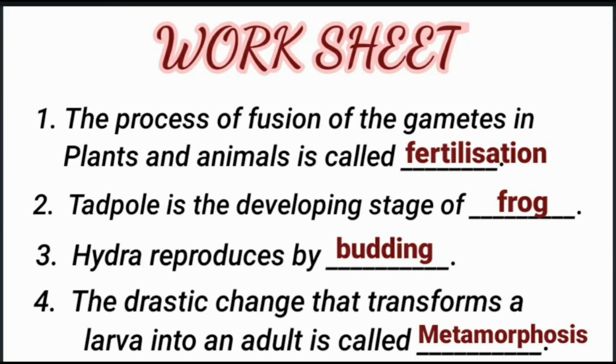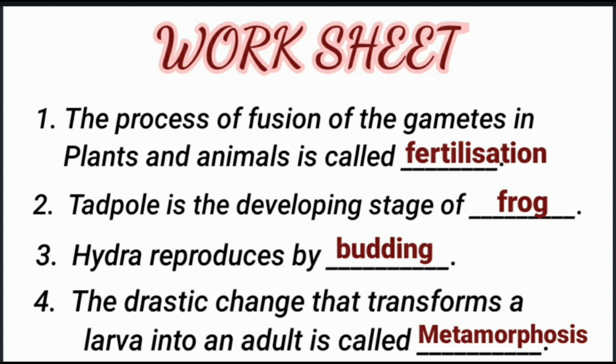Worksheet. First question. The process of fusion of the gametes in plants and animals is called fertilization. Tadpole is the developing stage of frog. Hydra reproduces by budding.